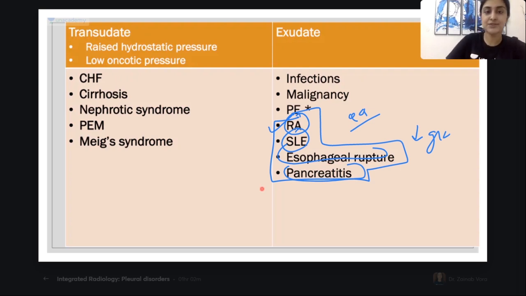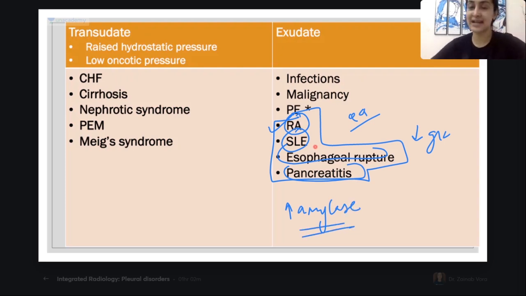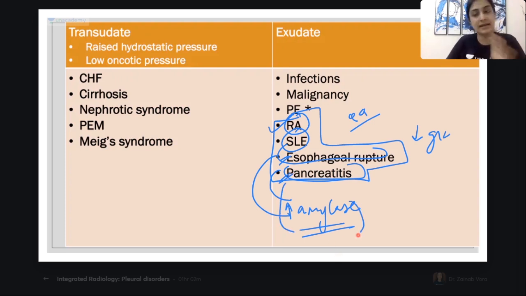Now, if I ask you, what are the causes of raised amylase? The reason hasn't been described very well anywhere. It's just because of the highly exudative nature of the effusion that it is there. Okay? So remember, high amylase, not just pancreatitis. Both of the lower 2, esophageal rupture and pancreatitis, have high amylase. So in this table, top 4, low glucose. Bottom 4, low glucose. Bottom 2, high amylase. Is this clear, guys? Are these 2 important one-liner questions done for you?